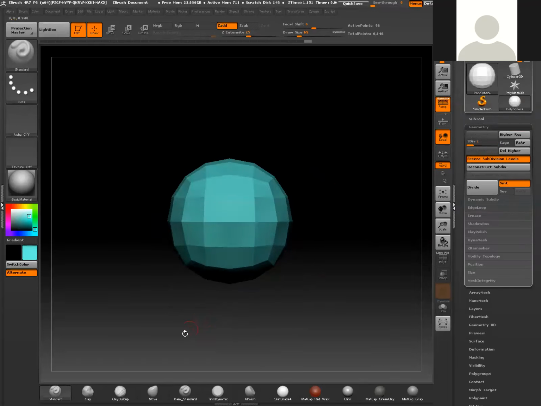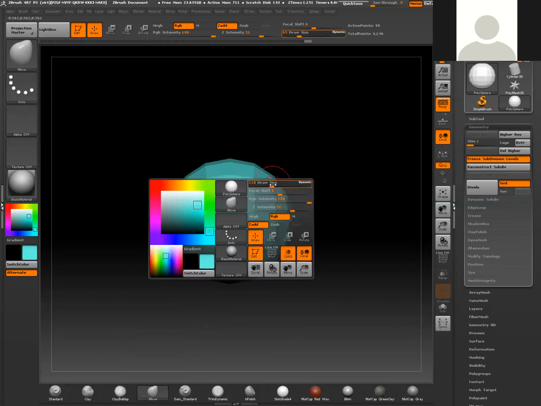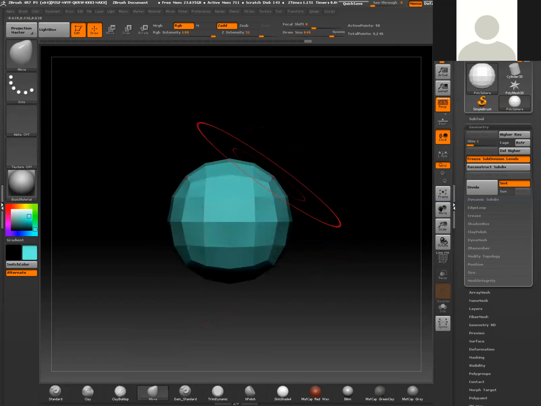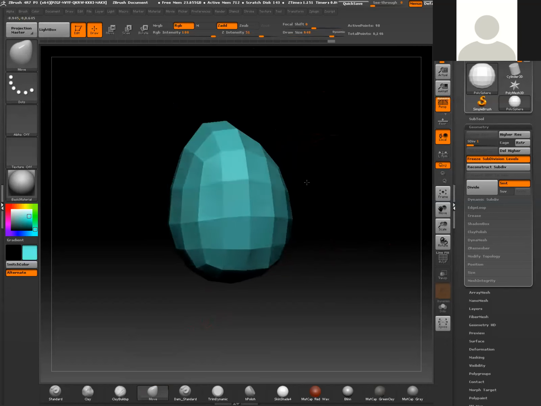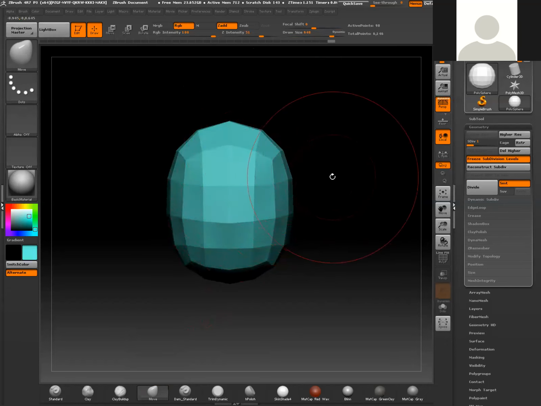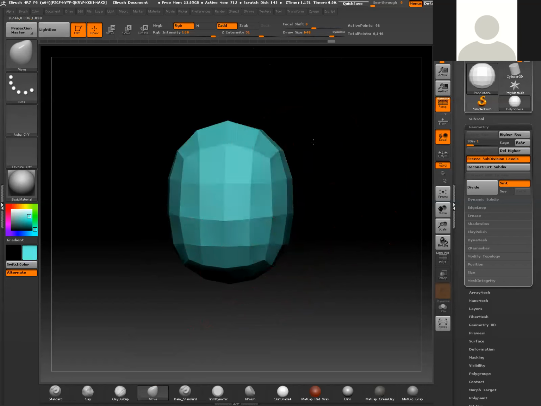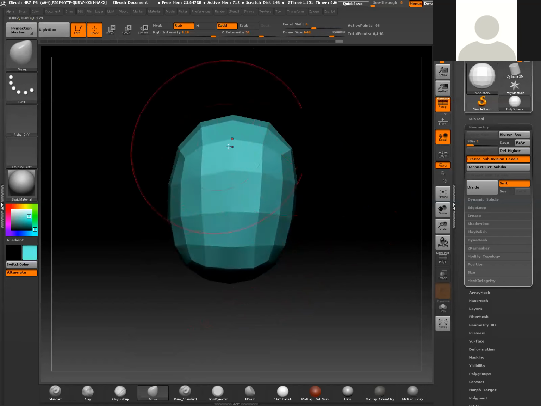Now what's cool here, let's say I grab the move brush, and I'm going to make it a broader brush and do a broad stroke shift to this. Now you'll notice that I'm working symmetrically on this geometry. The way that I activated that is just by hitting X on the keyboard. If I hit it right now, you'll notice that I only have that red dot cursor on the right hand side. If I hit X, you'll see that dot on both sides. And that's basically an indicator that you have symmetry turned on. So I just made this broad stroke shift to the geometry.